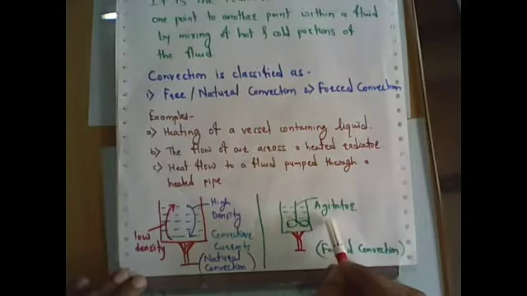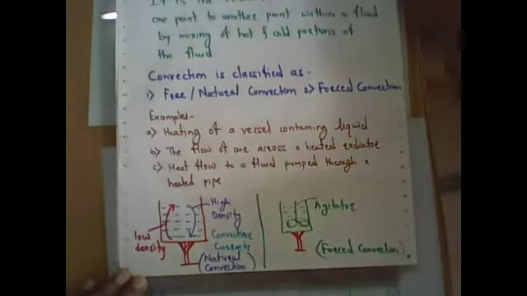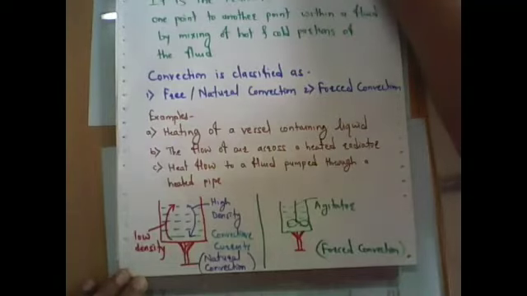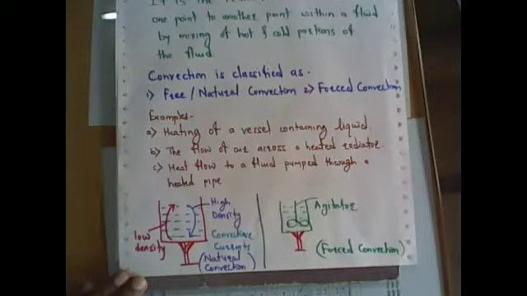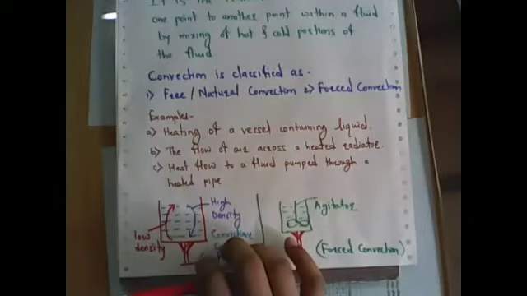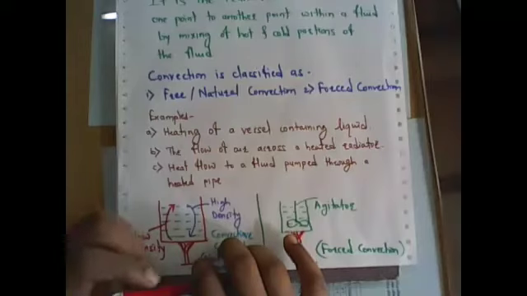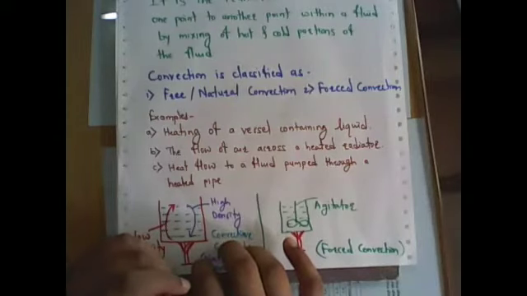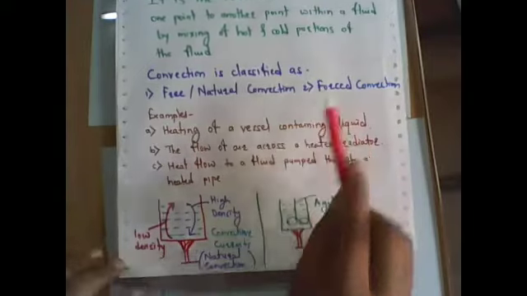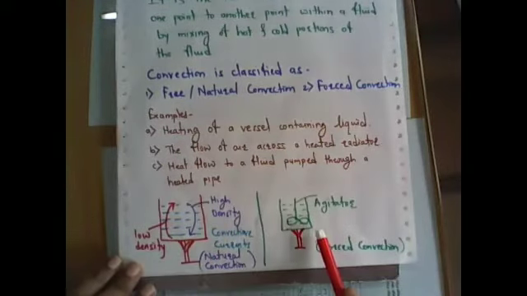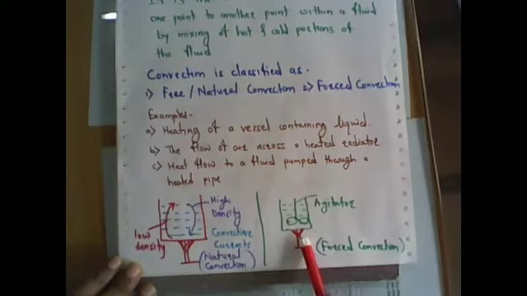For example, an agitator is one external agency, and it may be a blower, a reactor, or a fan. If an external agency is added in the heat transfer phenomenon, then it is called forced convection, right? So it is a natural convection case and it is a forced convection case. These are the simple examples.